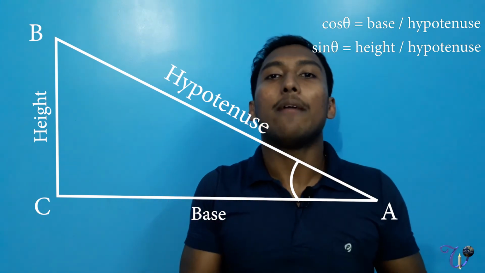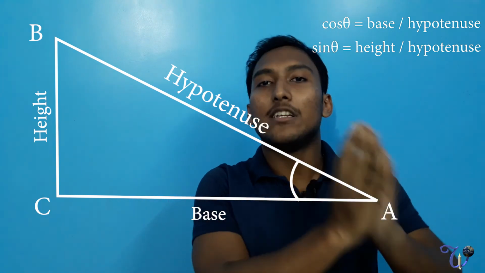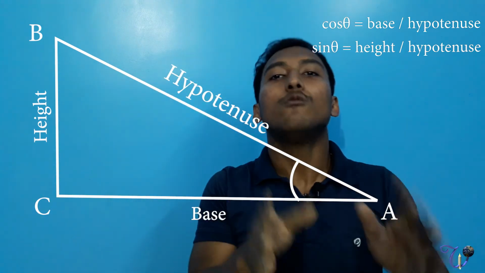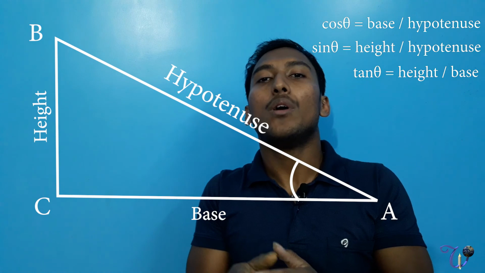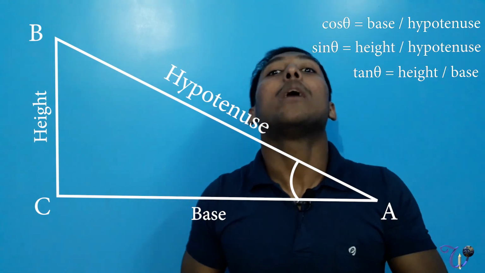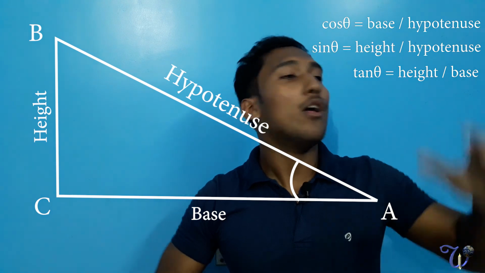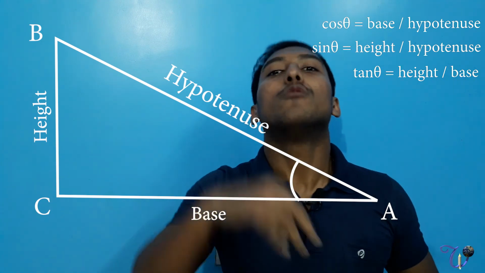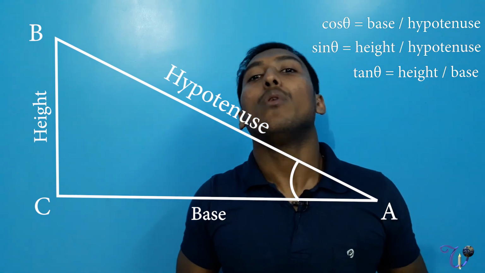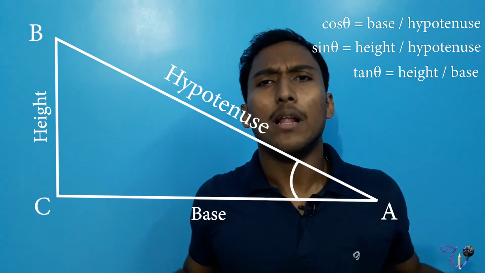The same thing applies for tan, because when the height is given and you have to find the base, or the base is given and you have to find the height, you have to use tan, because tan theta is equal to height by base. So in the case of base and hypotenuse, you have to use cos. In the case of height and hypotenuse, you have to use sine, and in the case of height and base, you have to use tan. This is very simple.